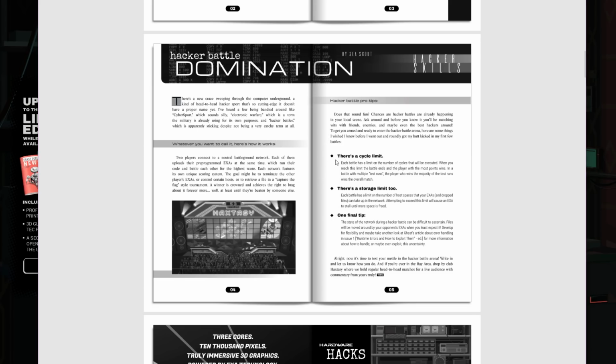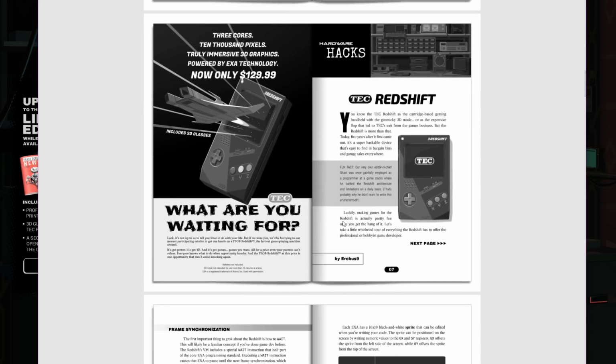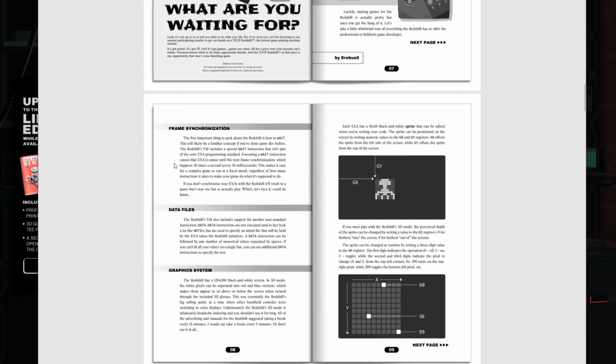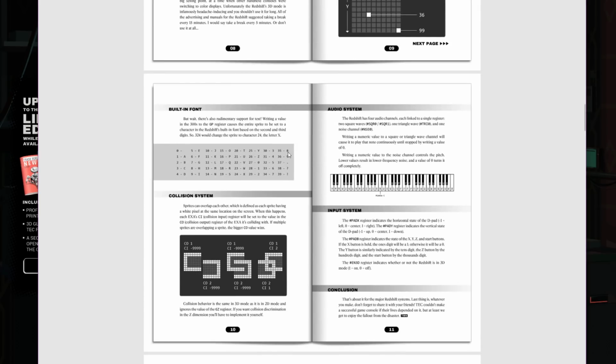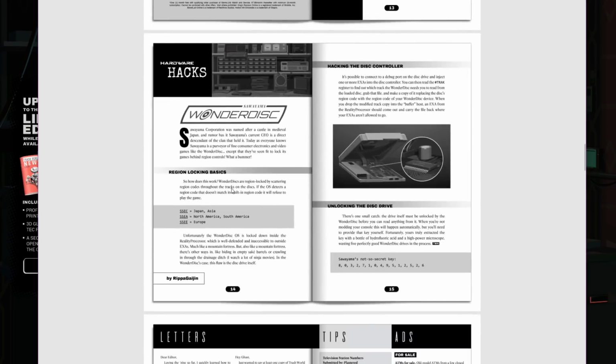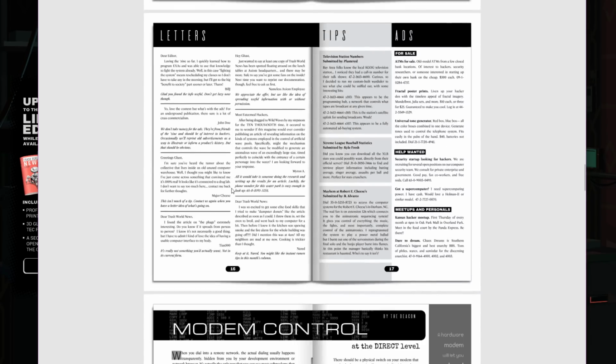So, hacker battle has a cycle limit, there's a storage limit, and final tip, interesting, and this is the 3 cores, 10,000 pixels, 3D graphics, 120, that does not yet. Somebody is living in an alternate universe here. Also, you now get to program games. They tell you exactly how the thing works. That's kind of cool. Game link. Always be connected. King's Ransom. Oh man, there's all these games and stuff in here.